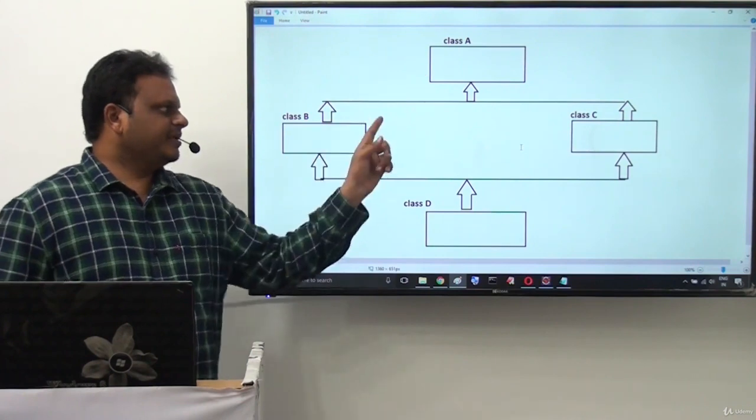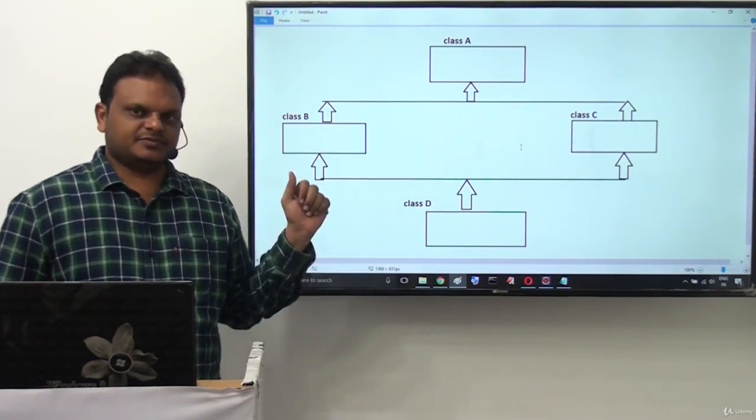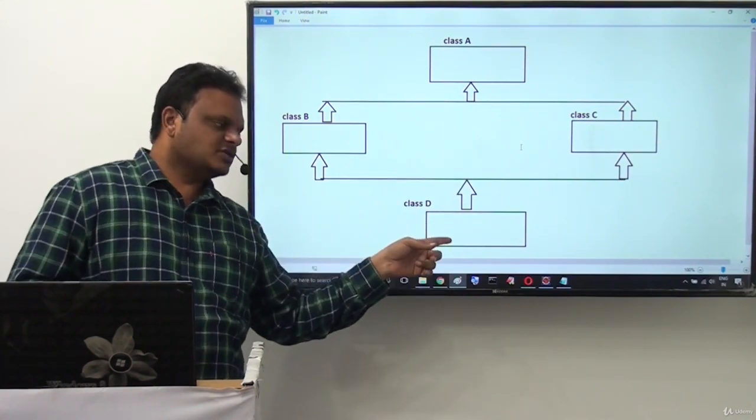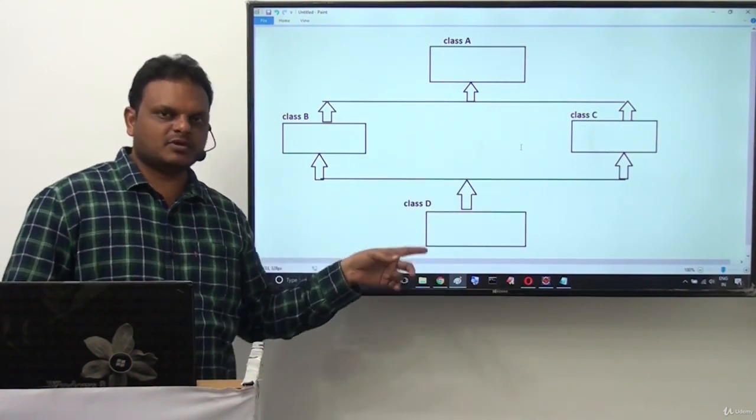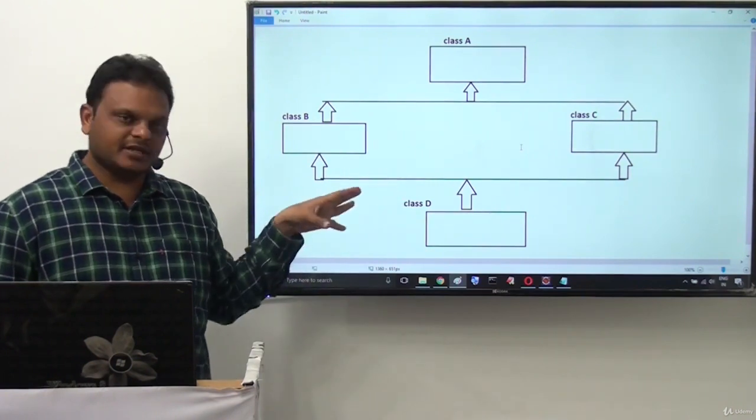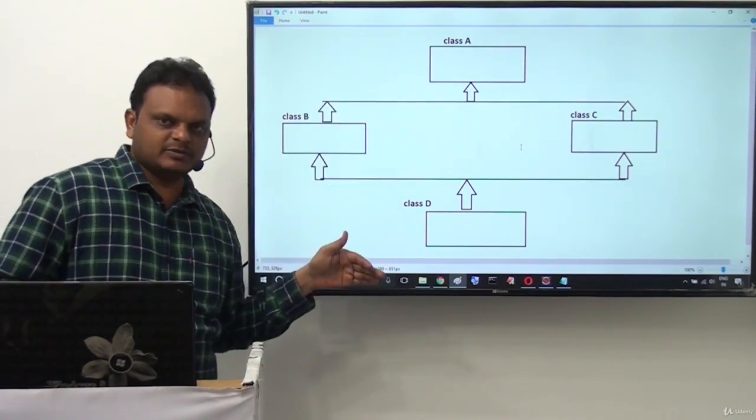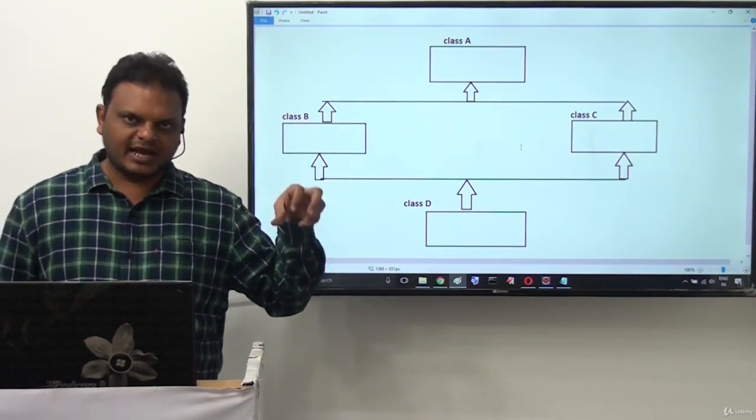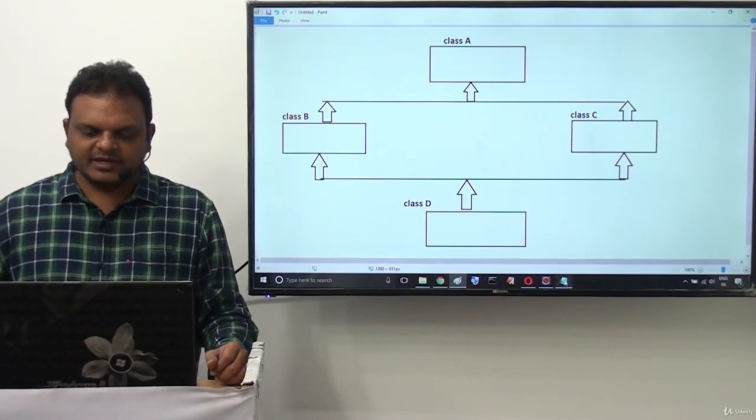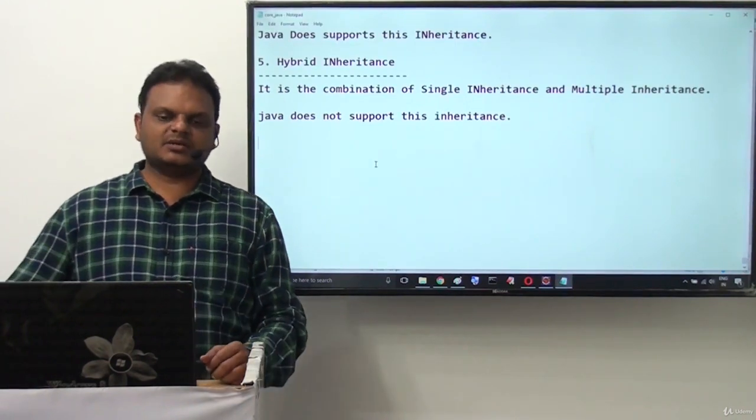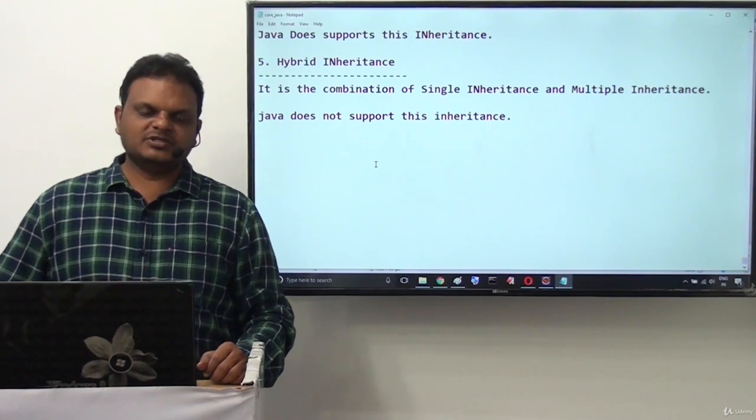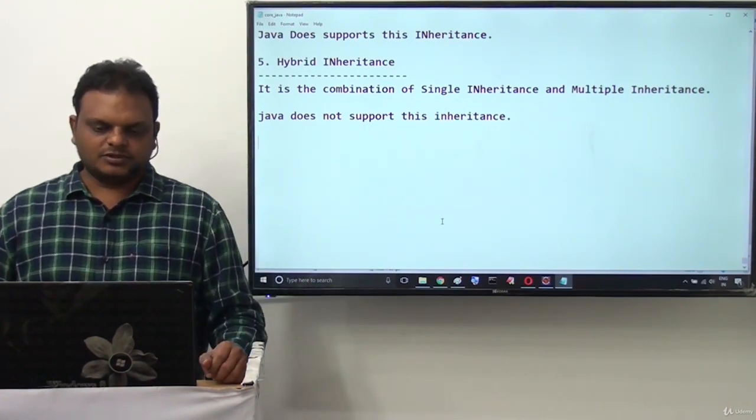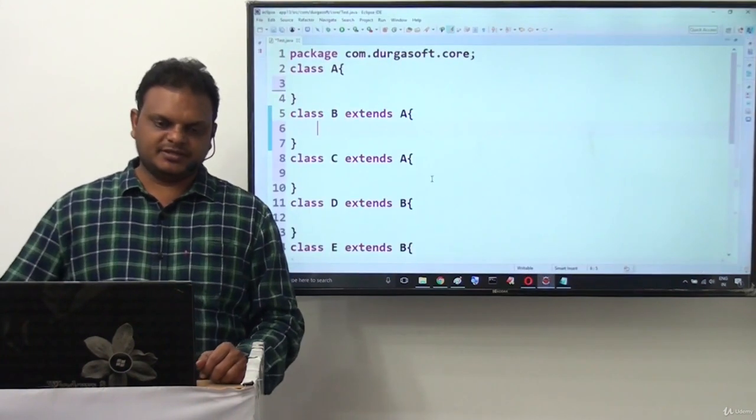If you observe A, B, C, single inheritance. If you observe B, C, D, two superclasses and one subclass. So this is multiple inheritance. Single inheritance and multiple inheritance both are combined. So this is called hybrid inheritance. This hybrid inheritance is not possible in Java. It is not supported by Java. Why? Because multiple inheritance is not supported by Java. Got it. This is the basic awareness of hybrid inheritance.